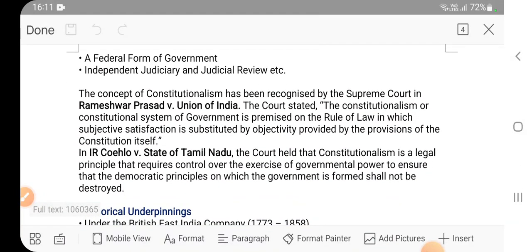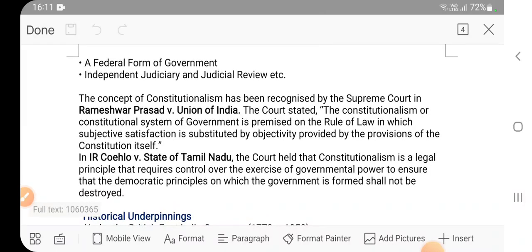Now there is federal form of government. What do you mean by federal form of government? We have already seen at least two tiers or two levels of government have to be there. Independent judiciary we have already seen. Judicial review. What do you mean by judicial review? So again, review by the judiciary. Review of what? The act of the executive or the legislature. Okay. So this is the concept of judicial review. It means the judiciary reviews the act done by the executive or simply the government or the parliament or the legislature.